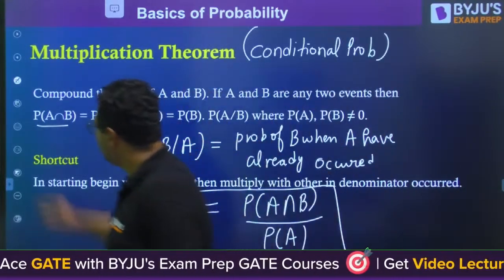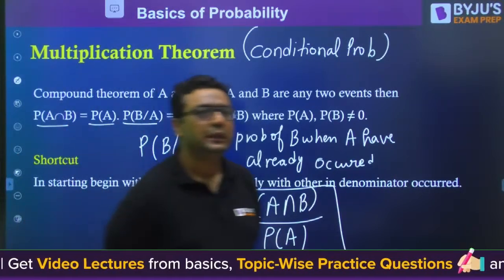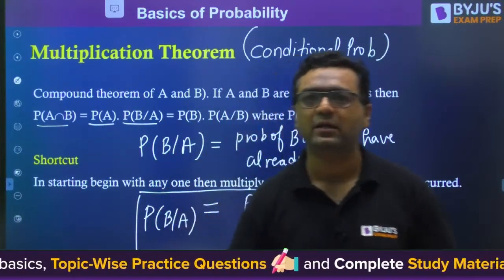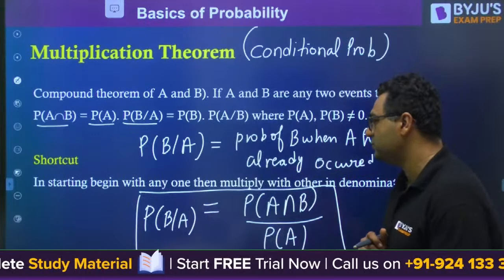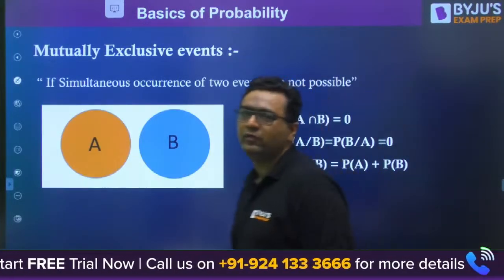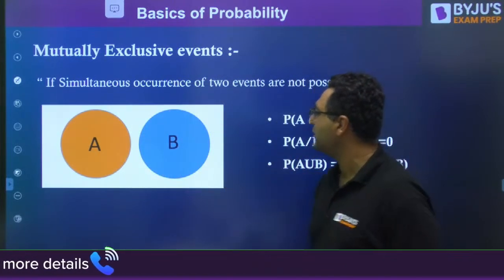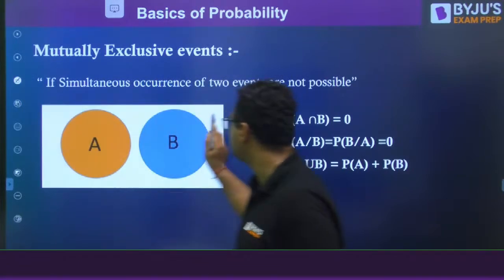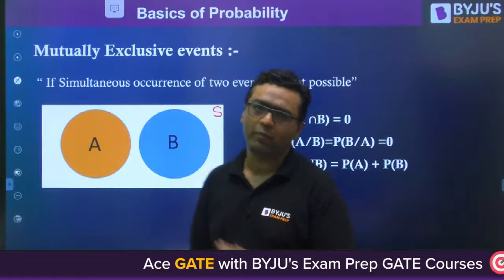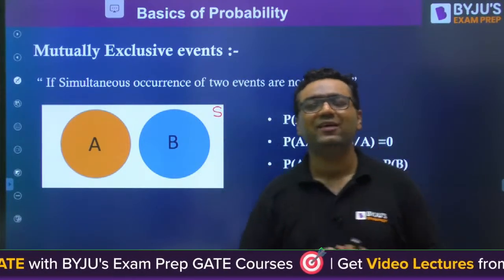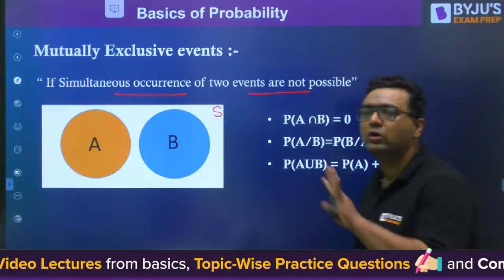Is it clear? So guys, in the last class, I told you about what is a mutually exclusive event and what are mutually exhaustive events. But we have not seen them with respect to Venn diagrams. So now I am showing you with the help of Venn diagrams that this is A, this is B, and this is the entire sample space. If you see, A and B do not have any portion in common. So mutually exclusive events means simultaneous occurrence of 2 events is not possible.